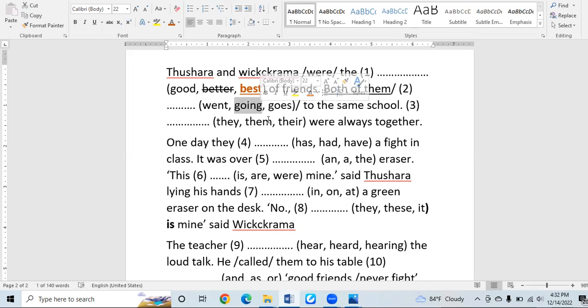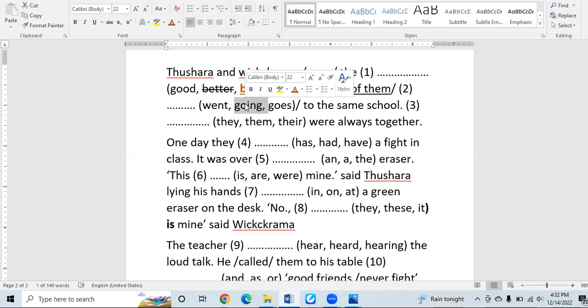"Going" is a gerund form. Gerund form, on the other hand, you can call this a verbal noun, because one part is verb, another part is "ing". So a verb with "ing" is a verbal noun, and the other name is gerund. The word gerund or verbal noun we cannot use as a verb.